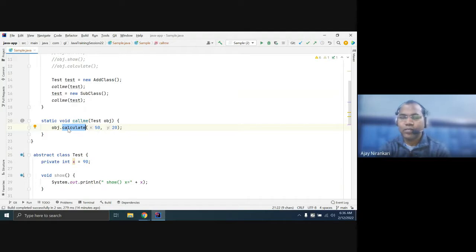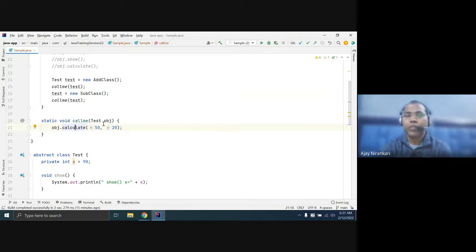Is it clear? Yes. So this is a good example of runtime polymorphism. At runtime, your calculate method decides what the output is. If someone reads this code, you have invoked calculate on the Test class, but by reading the code you cannot decide what the output will be.